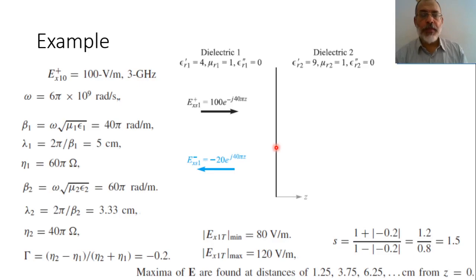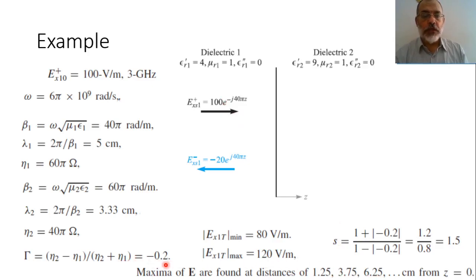So if we are looking for the maximum, the maximum will be located at a distance lambda by 4 from the interface. And we already found out lambda in medium 1 is 5 centimeters. So the first maximum would be lambda by 4, which is 5 over 4, or 1.25 centimeters. And the first null would be lambda by 2, which is 5 over 2, or 2.5 centimeters. And the second peak would be 3.75 centimeters, and so on.